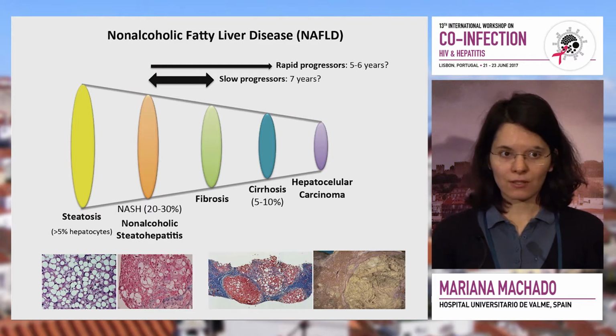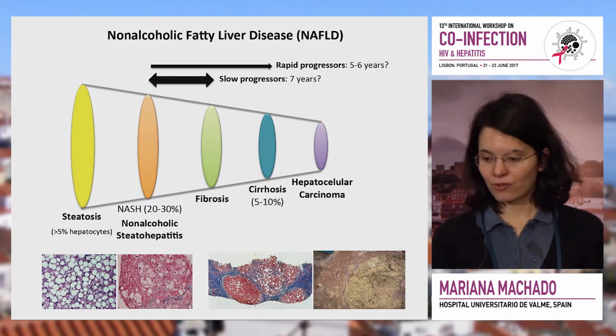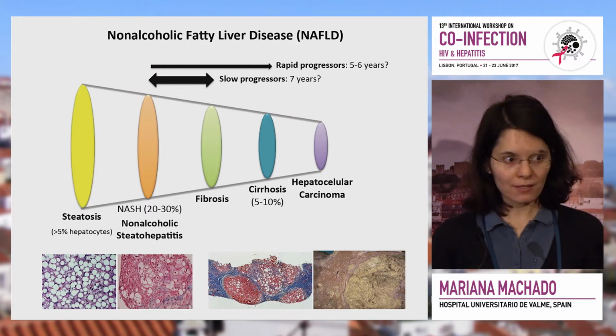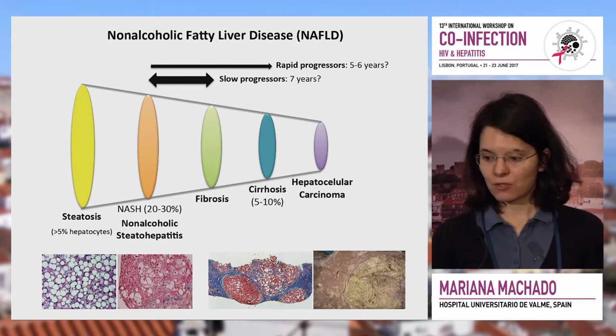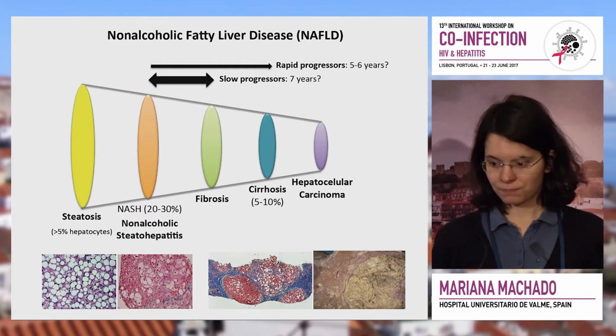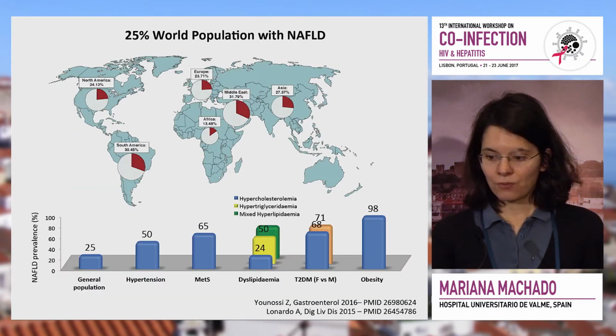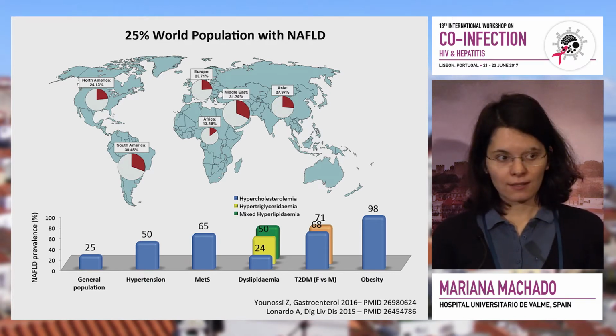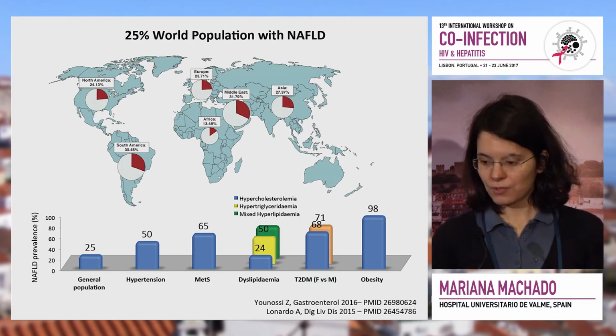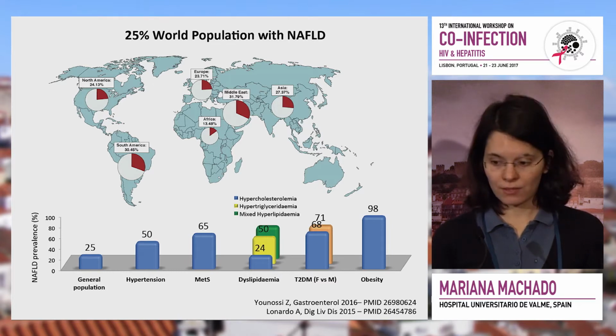And patients with non-alcoholic steatohepatitis can progress to fibrosis, cirrhosis, and its complications. Most patients are slow progressors, but a small subset of patients will progress more rapidly to cirrhosis. Worldwide, the prevalence of NAFLD is 25%. We know there are several high-risk groups with higher prevalences, always associated with the metabolic syndrome. For instance, type 2 diabetes mellitus patients, patients with obesity, with dyslipidemia, have a much higher prevalence of NAFLD.